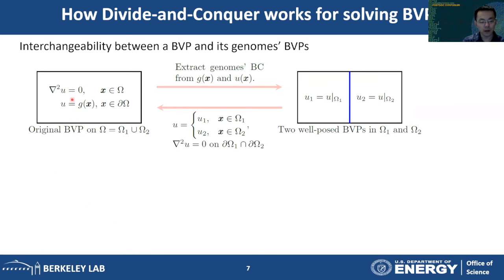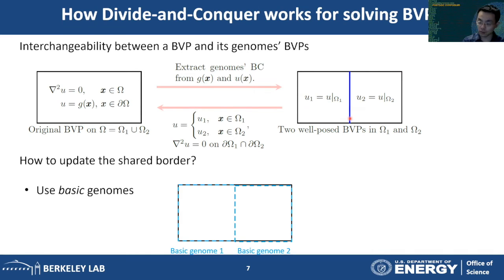Now, assume that we want to solve this PDE in this rectangular domain. This is actually equivalent to solving the same PDE, but in two smaller domains. The only difference is that the boundary condition of this blue shared border is unknown for both domains. So the question is, how can we update the shared border?